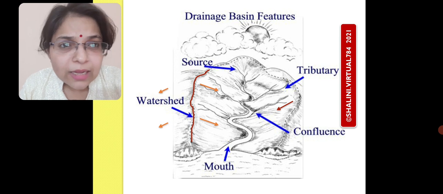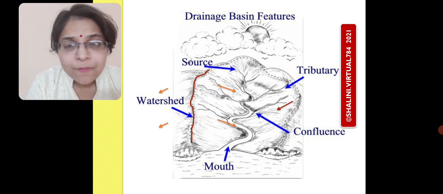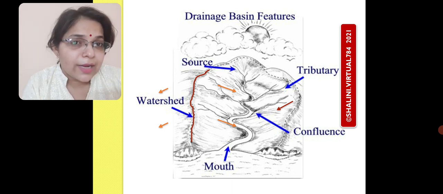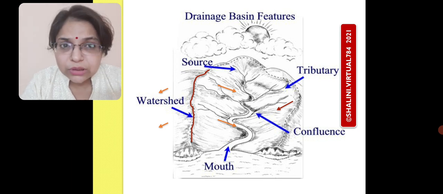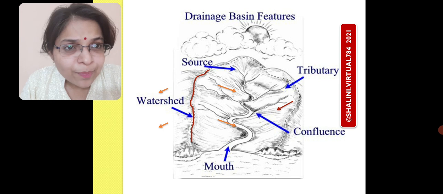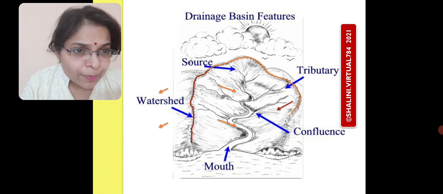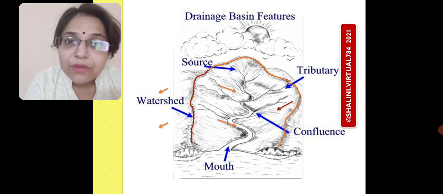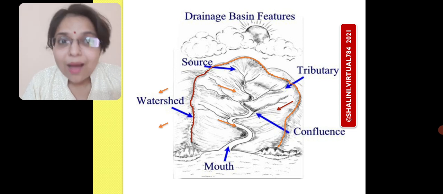So, simply, watershed, as it is shown with the help of the maroon curve, is the higher upland which is going to divide two drainage systems, two river systems, because of that higher upper land. Now, again, in the entire picture, we have the rest of the portion which is showing us the upper land, which is again going to divide two river systems because we are having an upper land.